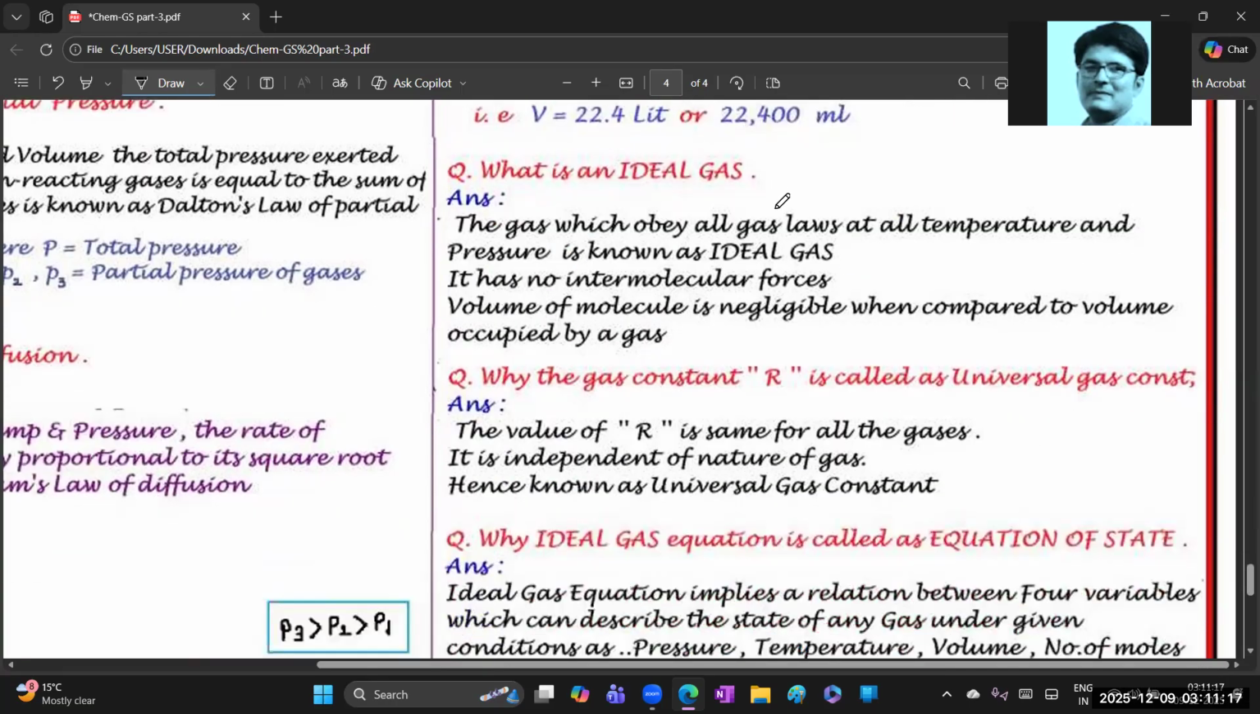Okay, next, ideal gas. We say ideal gas in the syllabus, but there we didn't explain the exact statement of ideal gas. Generally, we know the ideal gas equation. What is that? PV equal to nRT. But if the definition is asked, what then, isn't it? So let us learn what an ideal gas is. The gas which obeys all gas laws. What are they? Boyle's law, Charles' law, Avogadro's law, at all temperature and pressure. Number of moles of molecules we take anyway.